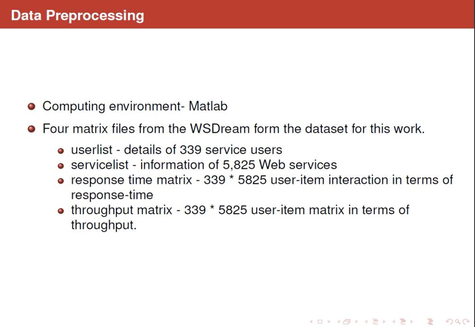So the 4 matrix files used are user list, which contains the details of 339 users, service list, which contains the information of 5,825 services, response time matrix, which is a 339 by 5825 user-item interaction matrix in terms of response time, and throughput matrix, a 339 by 5825 user-item matrix in terms of throughput.